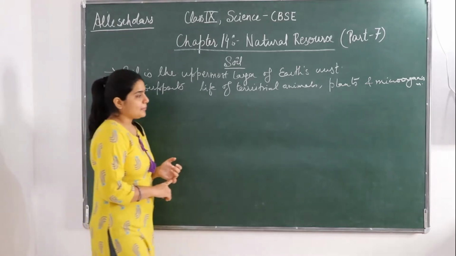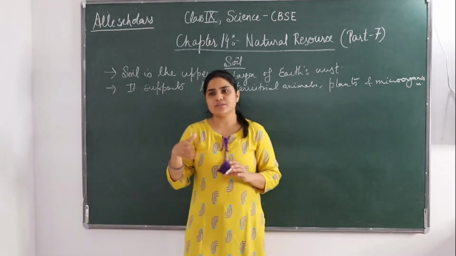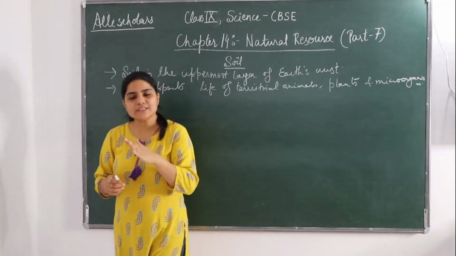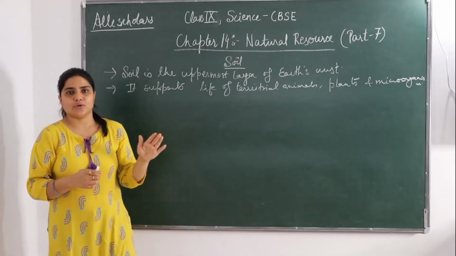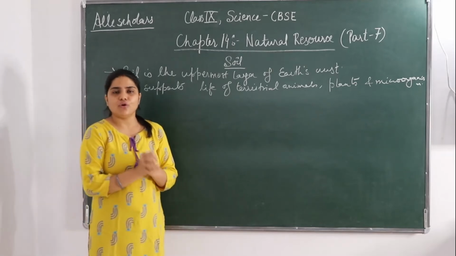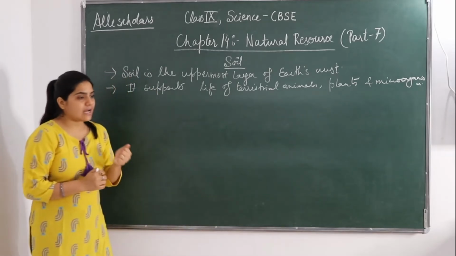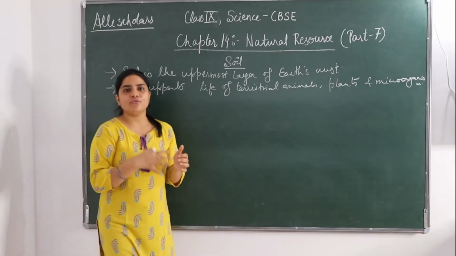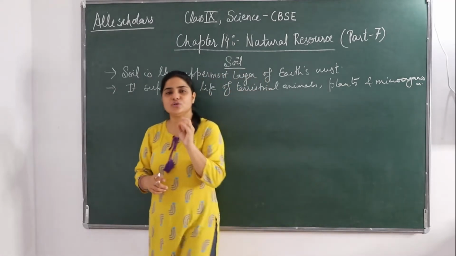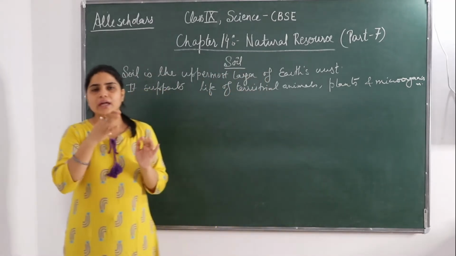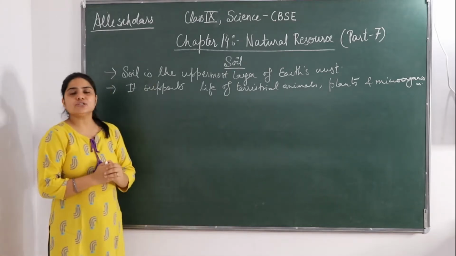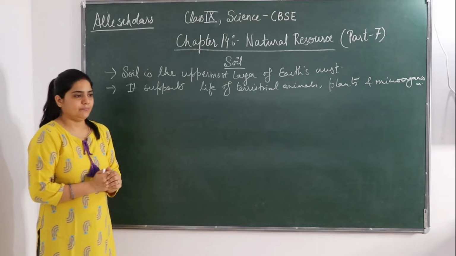Now how is this soil formed? If we talk about the formation of soil, this soil is formed by a very slow process. एक बहुत ही slow process है जिसकी वजह से soil का formation होता है. And what's that? That's the weathering of rocks by physical, chemical and biological activities. When the weathering of rocks takes place, it leads to the formation of soil.